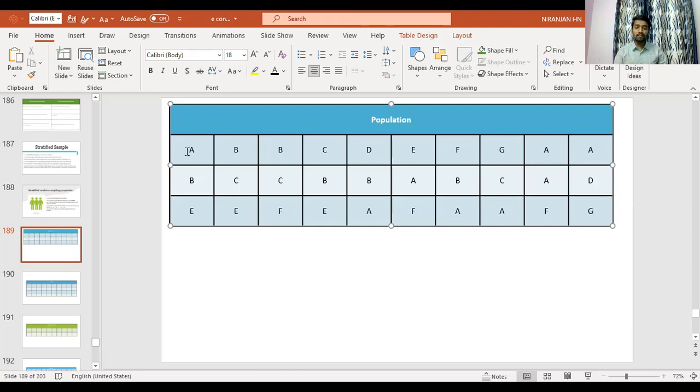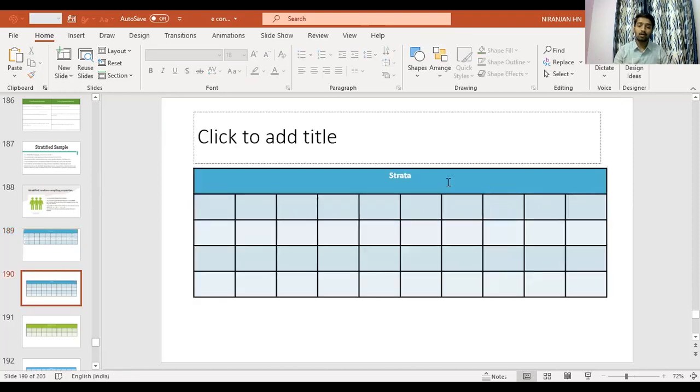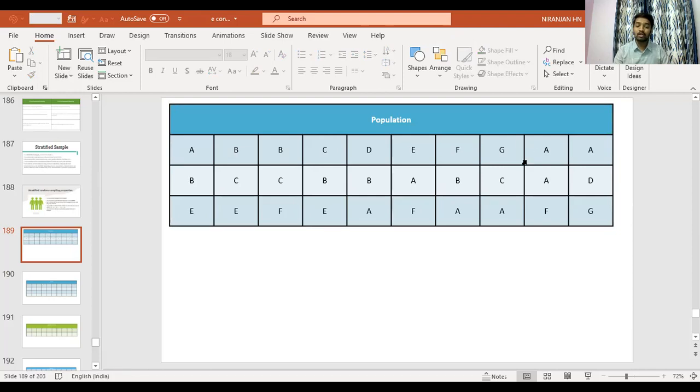So out of this population, we have to form subgroups of A, B, C, D, E, F, G. How are we going to form the subgroups, or strata? We are going to identify who all have common characteristics. The reason I've repeated A and B here is that those are the population with common characteristics. So what I'll do is take this.